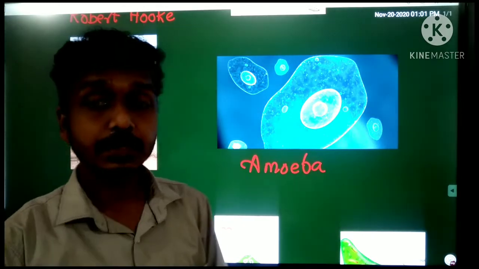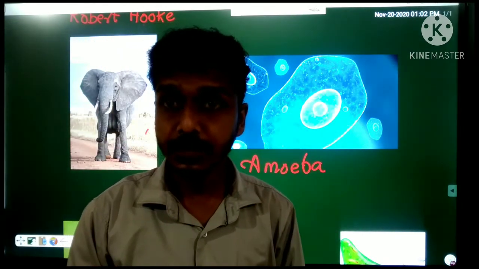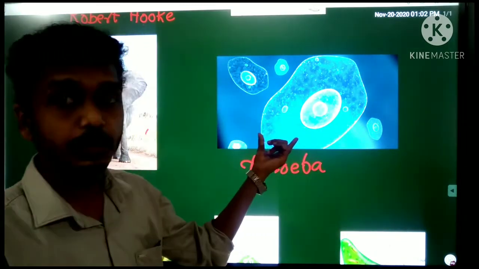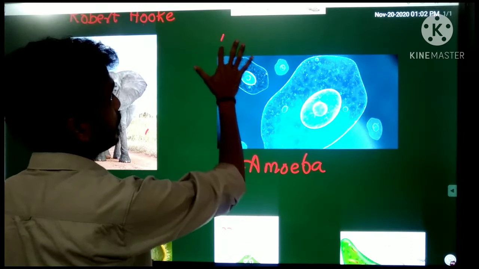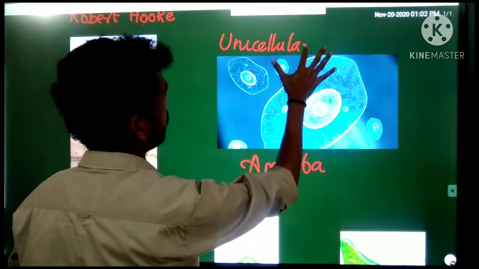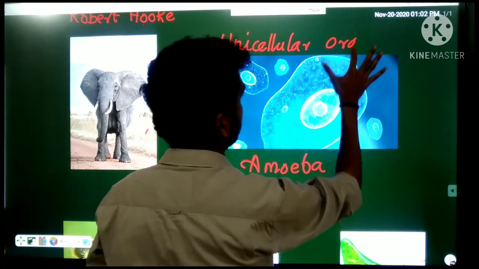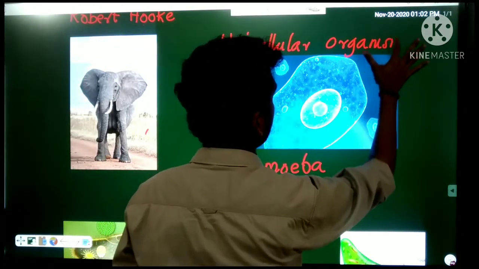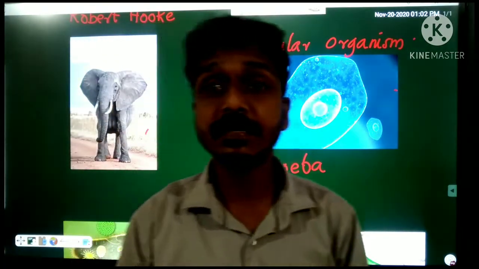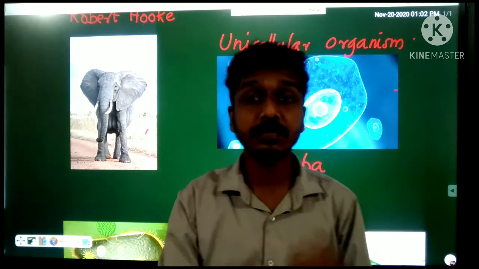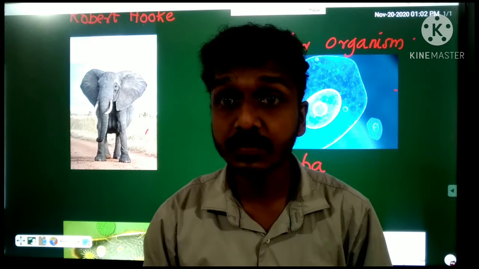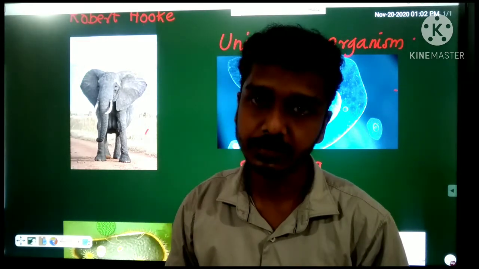Amoeba has a single cell, one cell. So we can say that amoeba is a unicellular organism, because amoeba has a single cell. If the organism has a single cell, such type of organisms are called unicellular organisms.